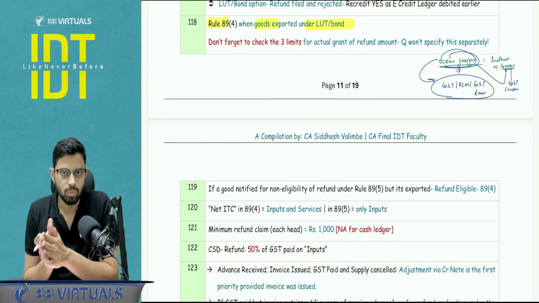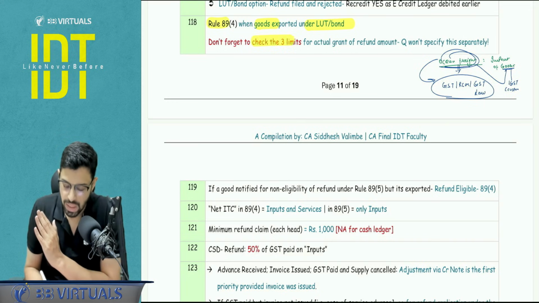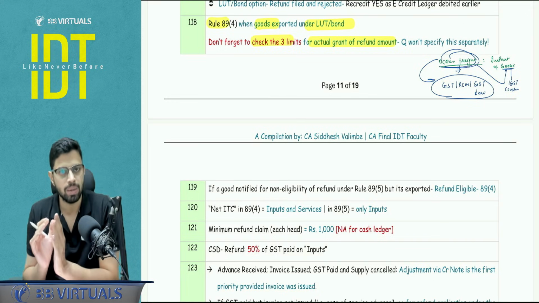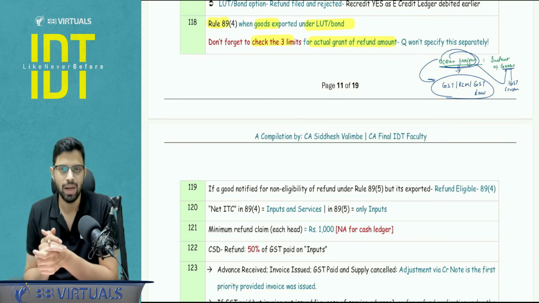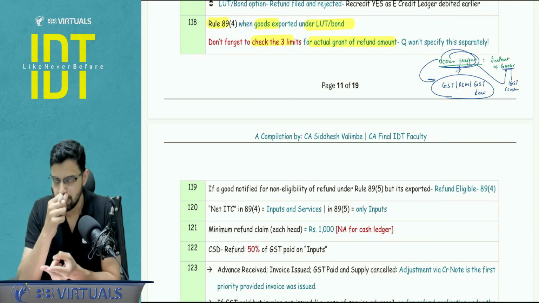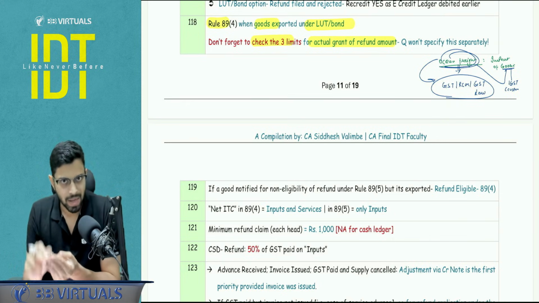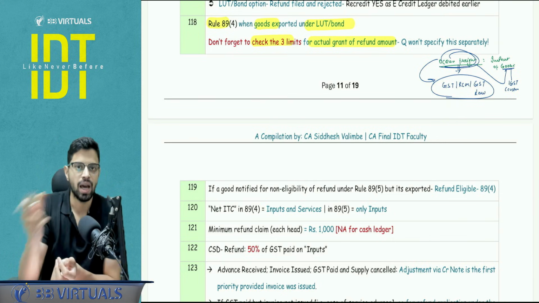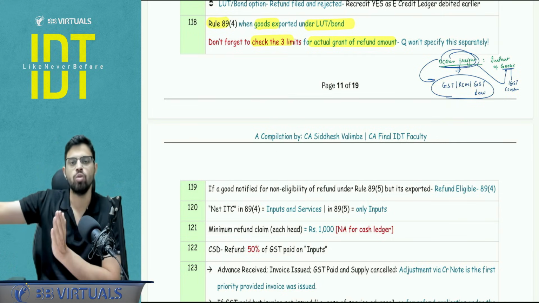we do as per the formula. Please don't forget to check the three limits for actual amount of the refund, actual amount that will be refundable. That is the calculation as per rule 89.4. Balance in e-credit ledger at the end of the period after 3B is filed, and balance in the e-credit ledger when you actually file the RFD01 application, because you again have 2 years for that.